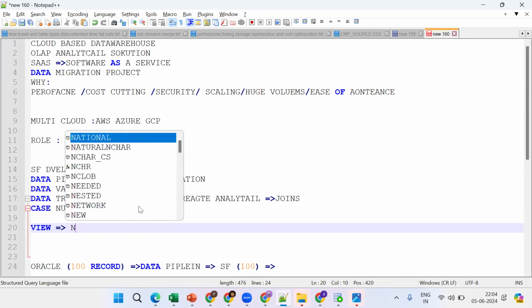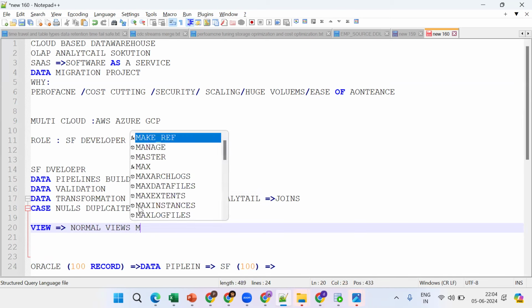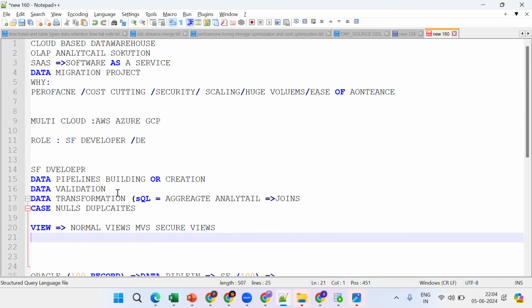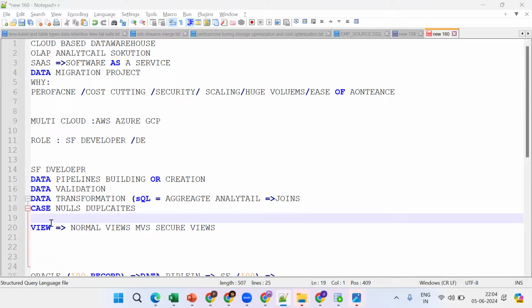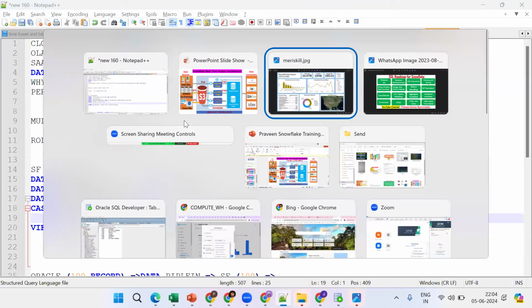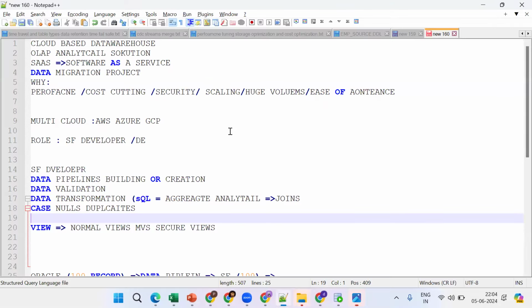Okay, so here we have the normal views concept, the materialized views concept, and the secure views concept. These will all be discussed at a later point of time. So the work is data pipelines, data validation, data transformations, case statements, null handling, duplicates, and ultimately we should create the views. And who will go to them? The Power BI guys. Now what will they do? They'll try to develop these things.